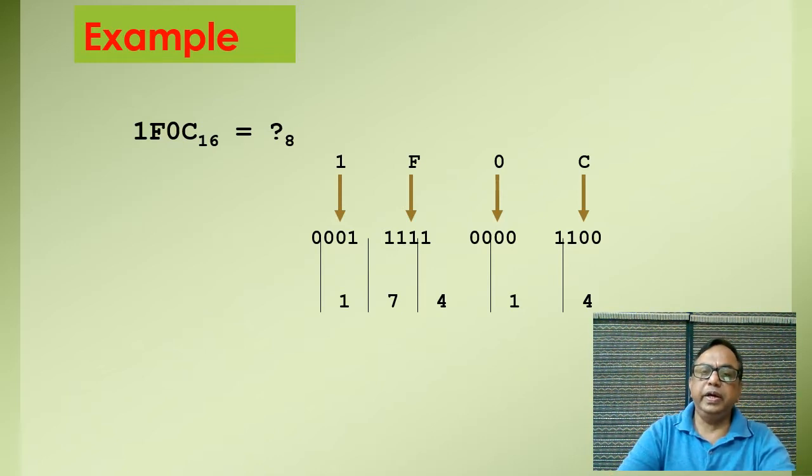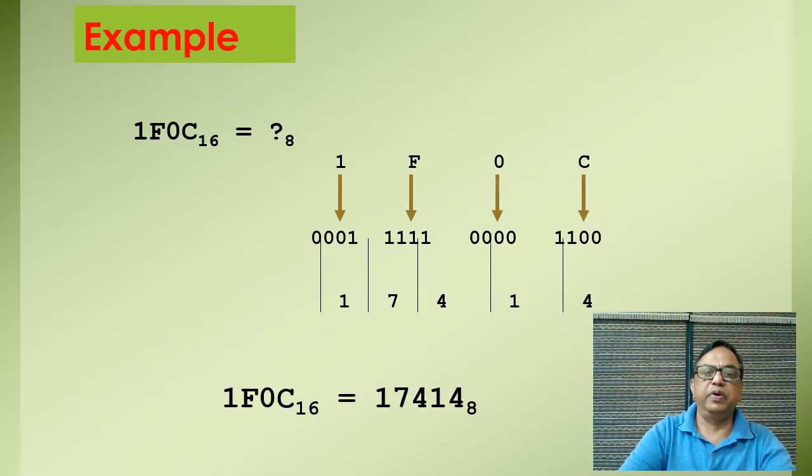So here when we convert it into octal number, 100 means 4, and then 001 is equal to 1, and here 100 is equal to 4, and here 111 is equal to 7, because 4 plus 2 plus 1 is equal to 7, and here 001 is equal to 1, and we need not put zeros here because this quantity is already 0. So our answer is: 1F0C of hexadecimal number is equivalent to 17414 of octal number.